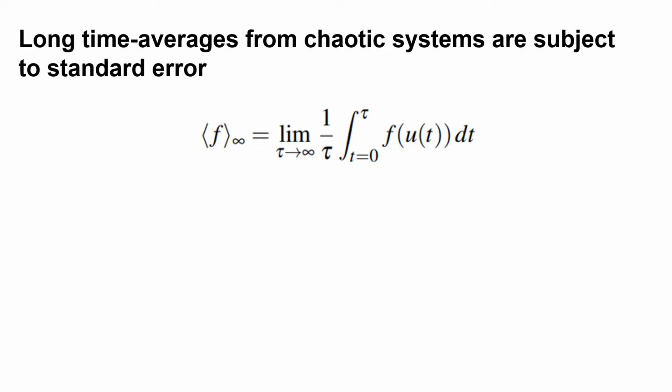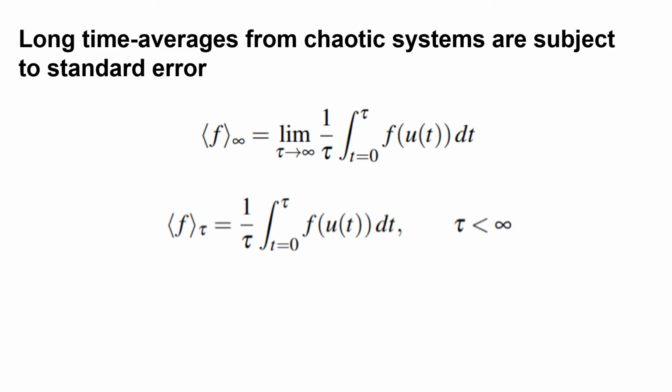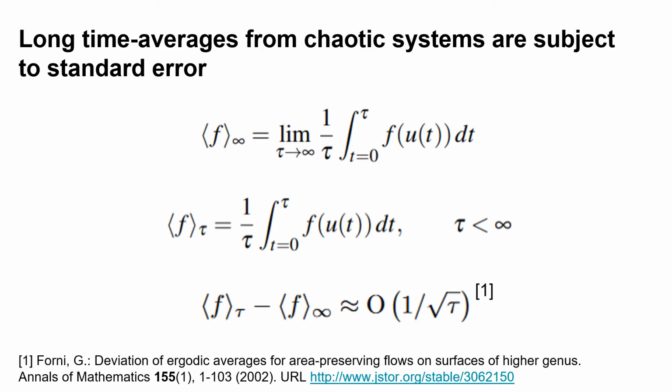Of course, in practice, infinite time averaging isn't possible, so we approximate the QOI with this second equation. We remove the infinite limit on tau and instead claim that choosing a large value of tau gives us a good enough result. It turns out that the error on this approximation can be shown to decay roughly as 1 over square root tau for some classes of dynamical systems, which is quite slow. This means that no matter how finely we choose our discretization or how high order of a solver we use, our QOI estimate won't improve if the time averaging period tau is too short.